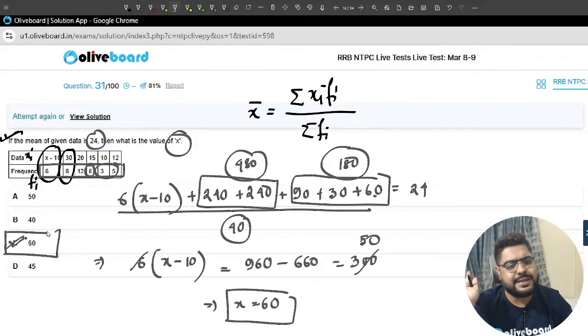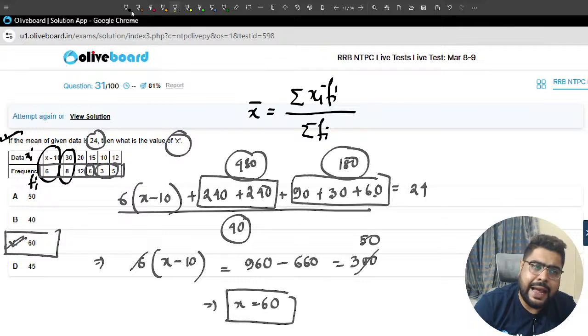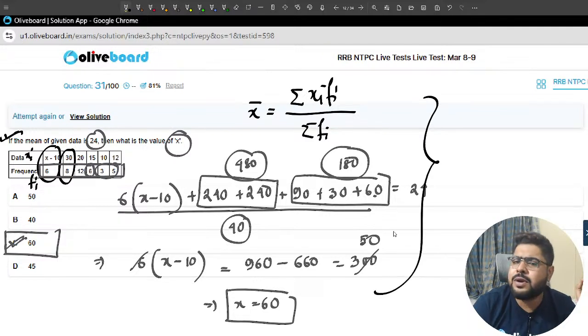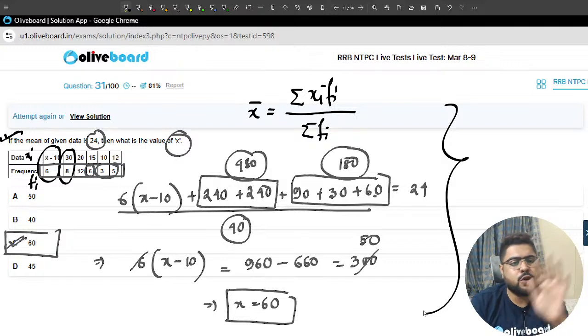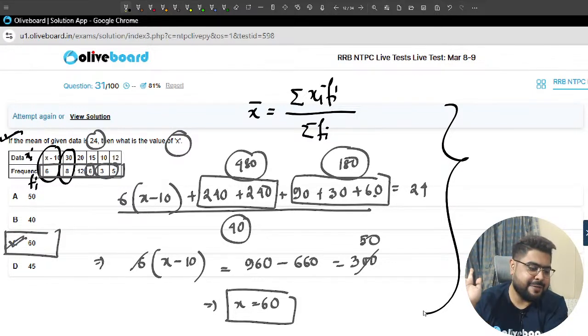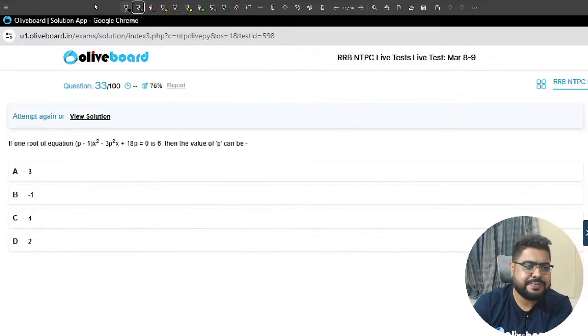Very simple question. You see, a little calculative, but if you know how to calculate, it won't give you a lot of problems. It should not give you so much of a problem. Clear, everybody? Not a very difficult question by any means, right?